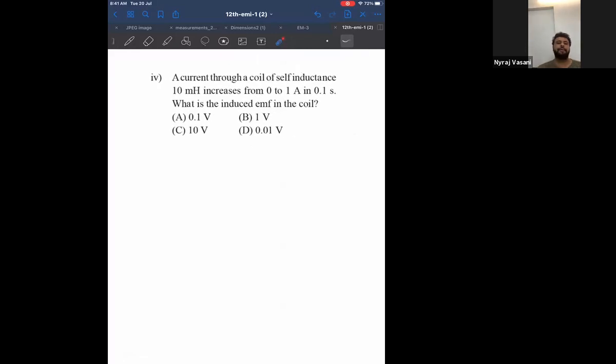Okay. We have two formulae, self-induction, mutual induction. Keep that in your mind and keep that in your book. L equal to something, M equal to something. Based on that, we will solve problems.